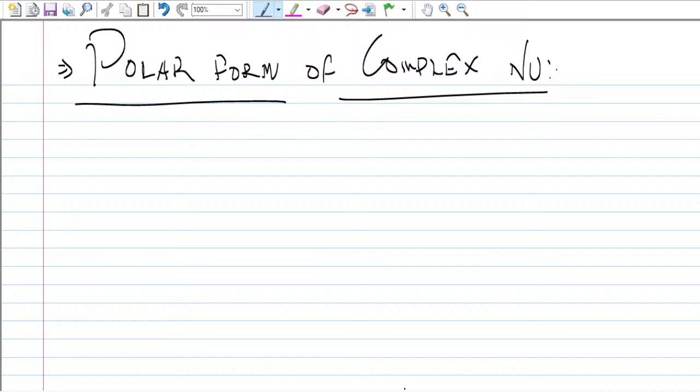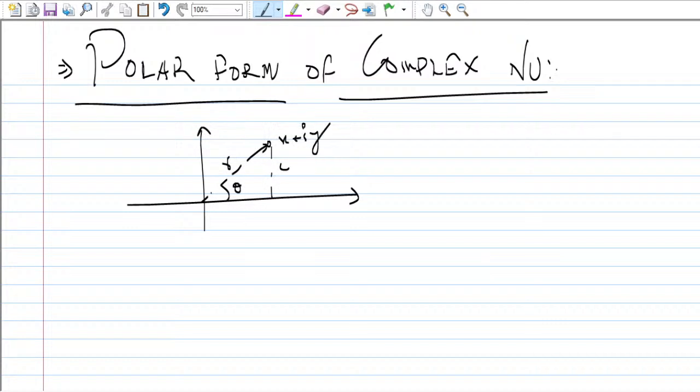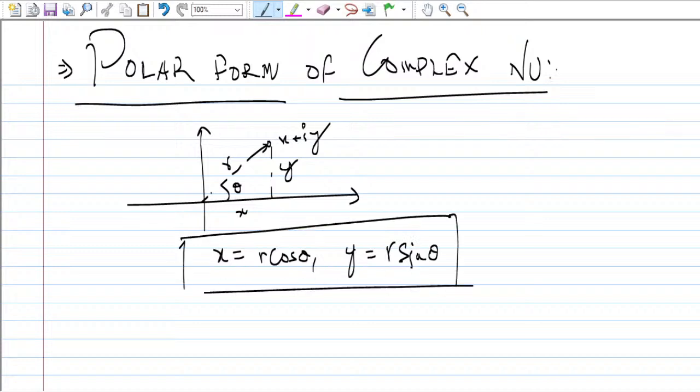So what is polar form basically? In polar form, we have to note that, like we have seen in this plane, this point was represented, and this was the modulus, and this is the argument of z. This is x plus iota y, and this is y, and this is x. So from here you can calculate x equal to r cos theta, and you can also calculate y equal to r sin theta. So x and y are the Cartesian coordinate system. You might have studied these things in the coordinate systems.